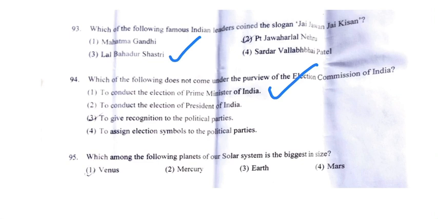Now 95th question is, which of the following planets in our solar system is the biggest in size? So the biggest planet is Jupiter, but that isn't given in the options. Therefore, we have to tell among these options which are given here. So among these, the biggest in size is our Earth. So answer will be the third option, which is Earth.